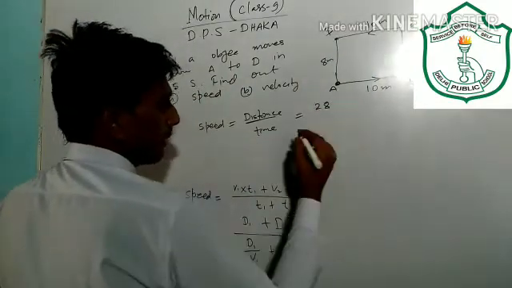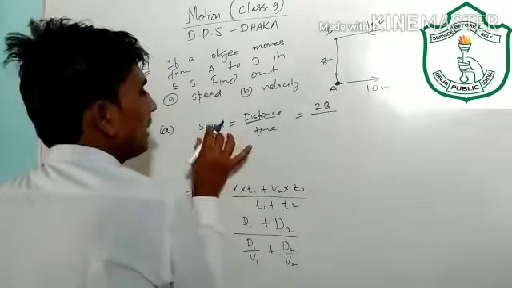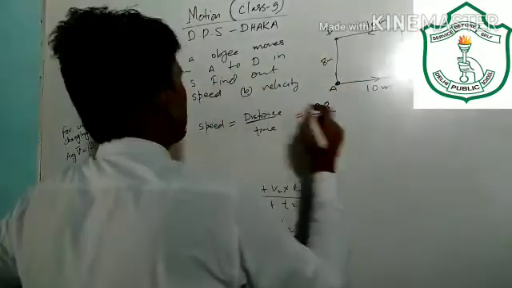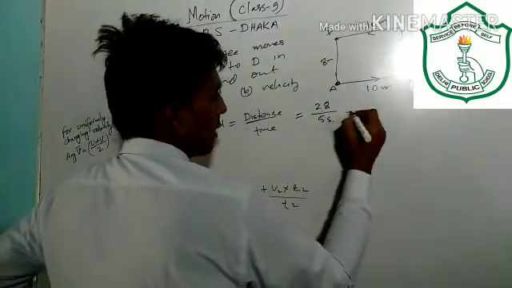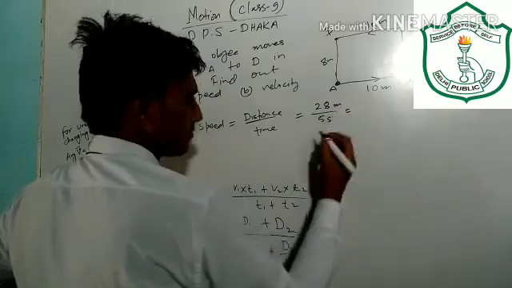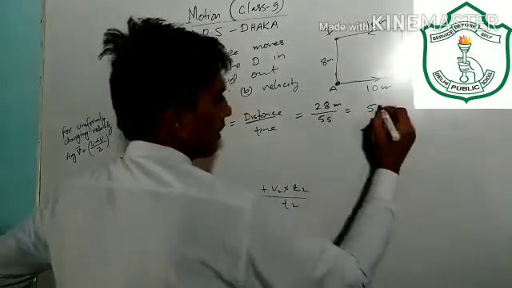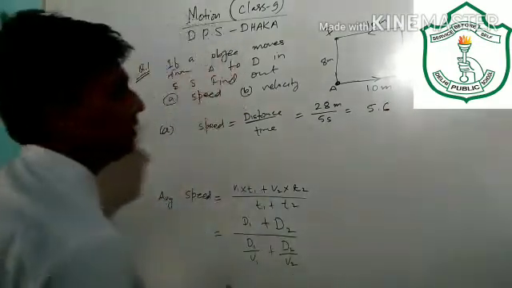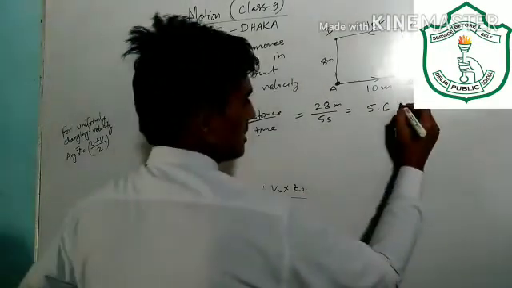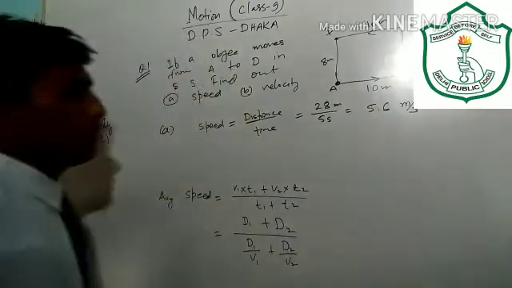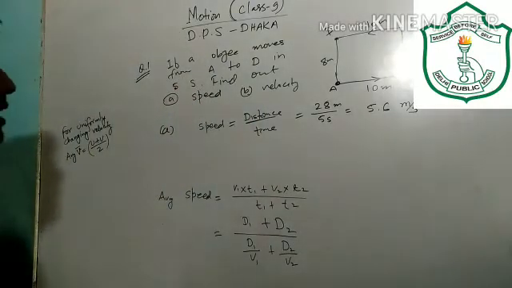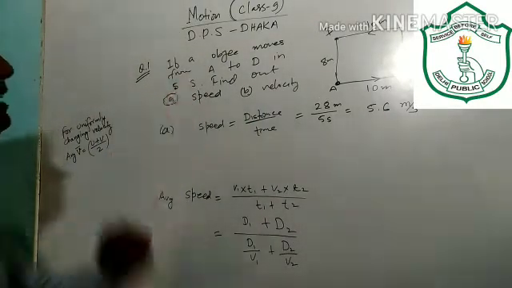So the total length of path is 28 meter and the total time taken is 5 seconds. So how much will the speed be? 28 divided by 5 is 5.6 meter per second. Similarly, what will be the velocity?